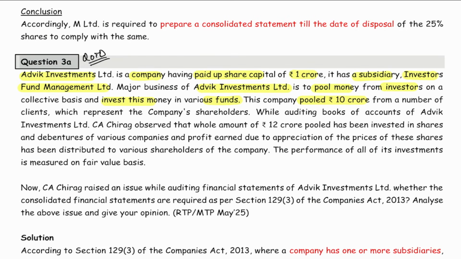Company has pooled 10 crore from a number of clients which represent the company shareholder. While auditing the books, you observe that the whole amount of 12 crore, I think it should be 10 crore only, has been invested in the shares and debentures of various companies, and profit is earned through appreciation of these shares and distributed to the shareholders of the company. Performance is measured on fair value basis.